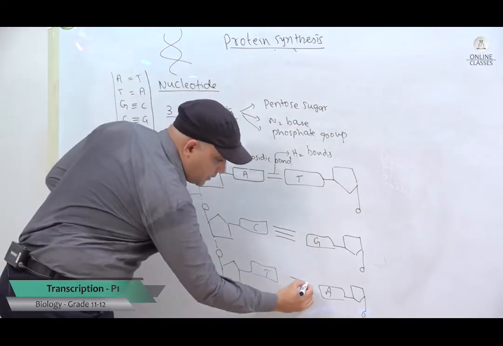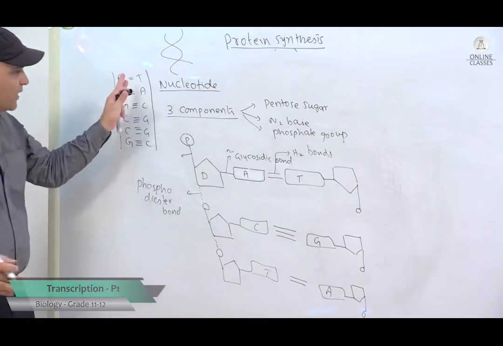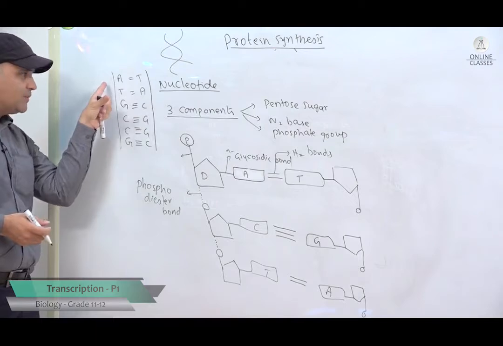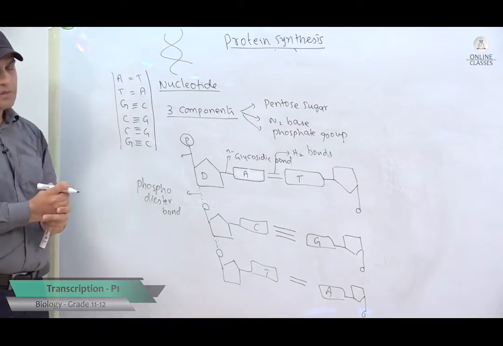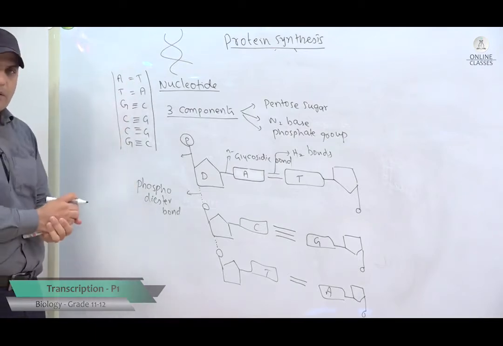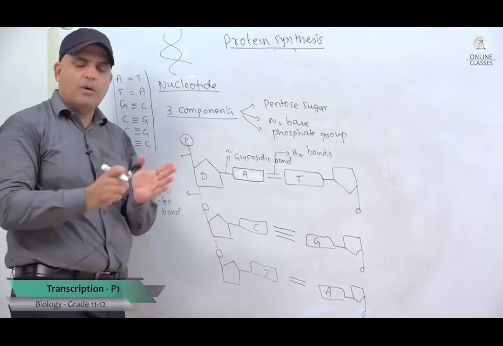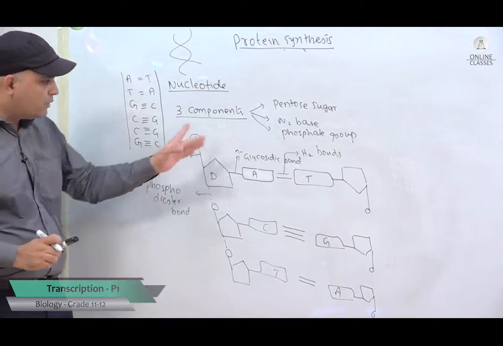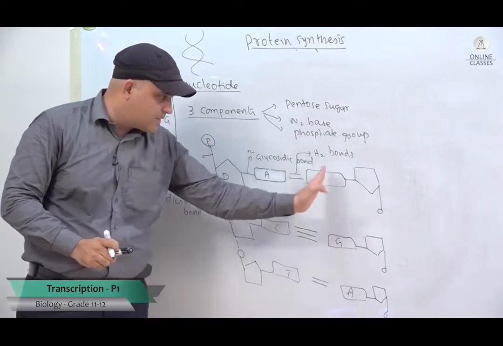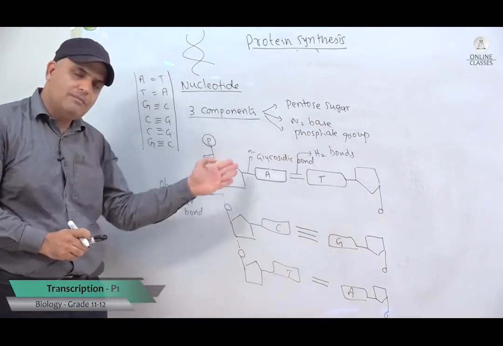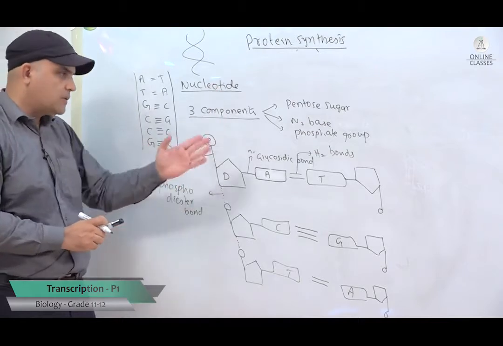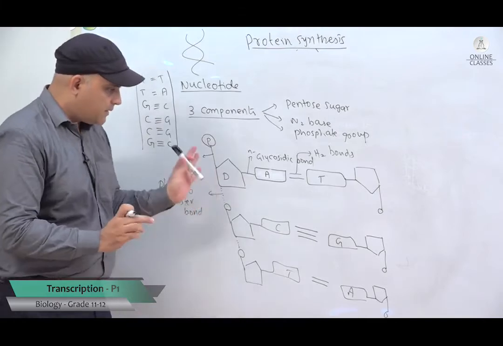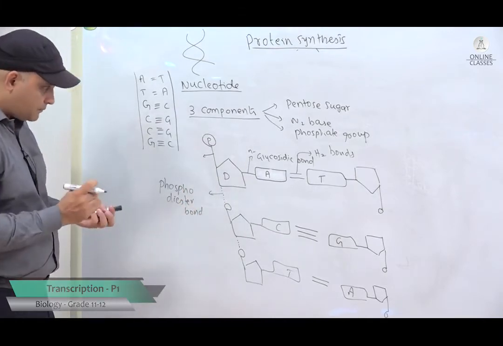So, I think here you know very well. Now, do you agree, if I know one of the nitrogen bases on one strand, I can guess the nitrogen base on the opposite strand, because I know it is a complementary base pairing rule. If you tell me on one of the strands it is guanine, I know on the other strand it is cytosine. Okay? So, if I know one of the nitrogenous bases on one strand, I can guess the nitrogen base on the opposite strand, because they always follow the complementary base pairing rule. Okay, I think the DNA structure is clear now.